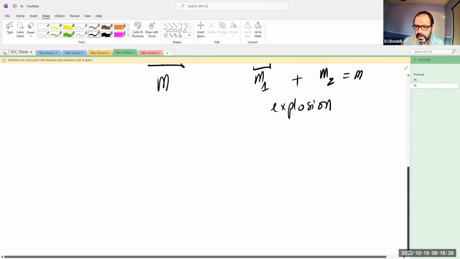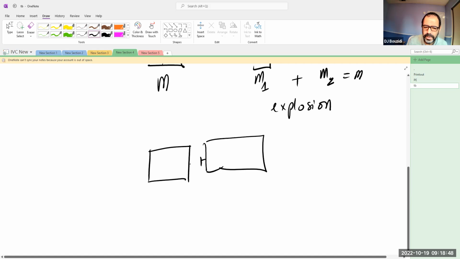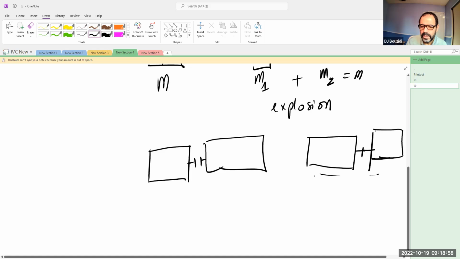You could have two cars, for example, on a track, for example, a train track. So one of them is coming this way and another one is coming from the opposite direction, and they fuse and they become a single car at the end of the day. Basically, now they're one big train, okay? So the original car has a mass m1, the second one has a mass m2.